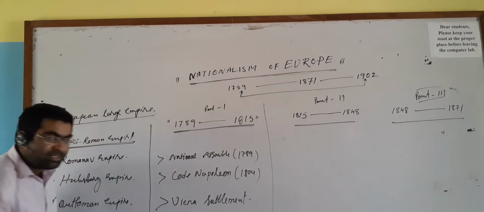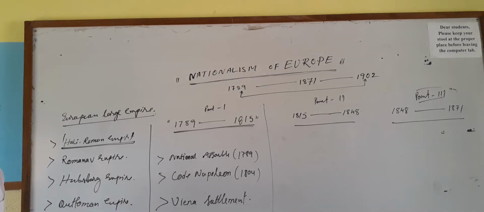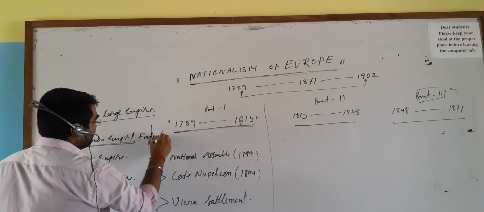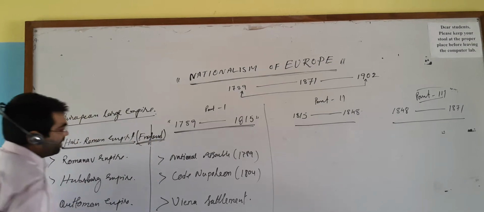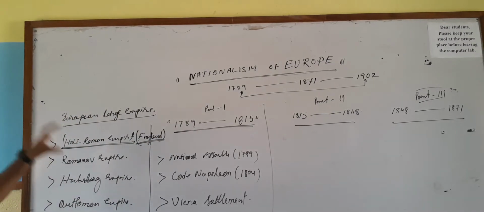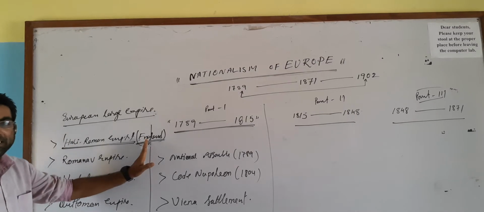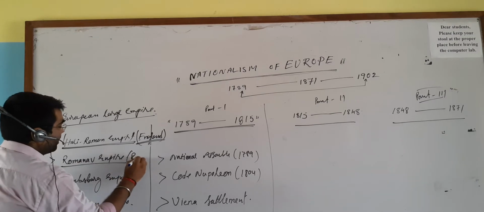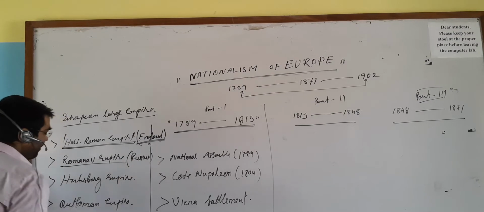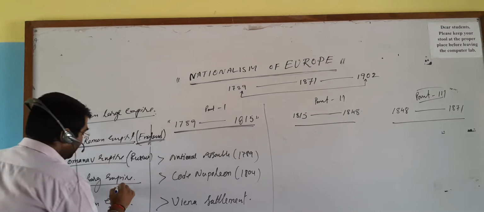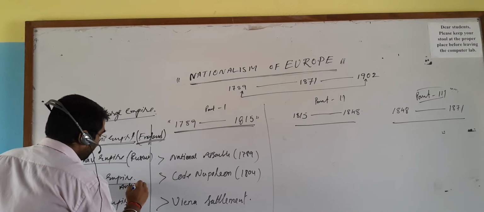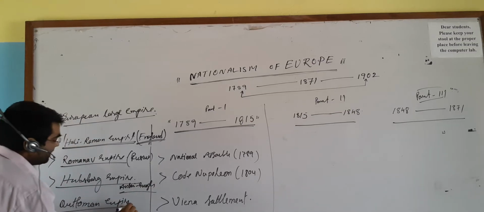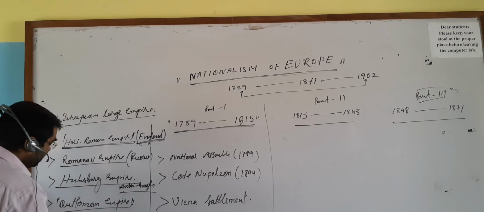The question is, which dynasty was known as the Holy Roman Dynasty? The British dynasty, that is England. Some parts of Europe were conquered or dominated by the Holy Roman Dynasty, meaning England. Romanov Dynasty means Russia. Habsburg Dynasty means Austria or Hungary, and Ottoman Dynasty means the Turkish Dynasty.